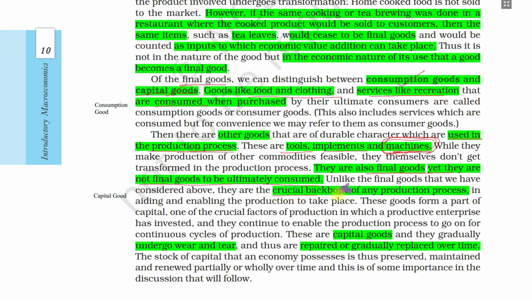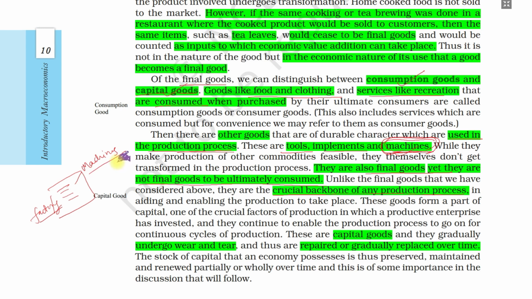They are very important for the economy, because if there are no capital goods, then industries or factories can't be established. If you see a factory, it is composed of many machines which run throughout the day and night and are involved with production processes.